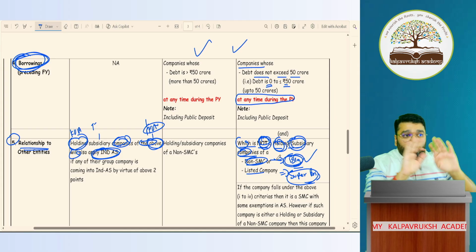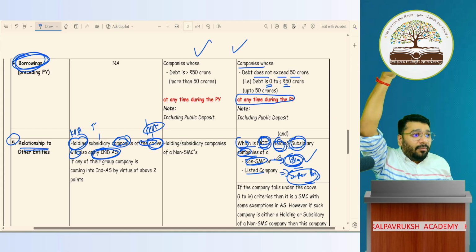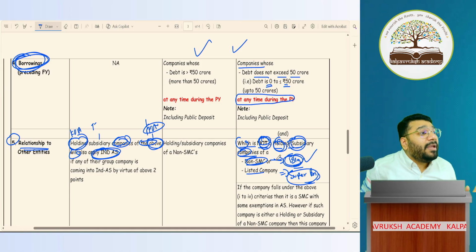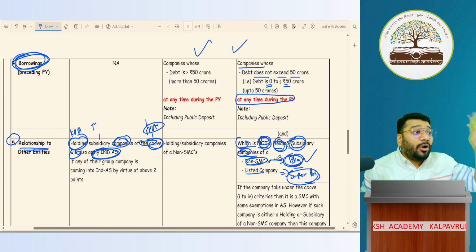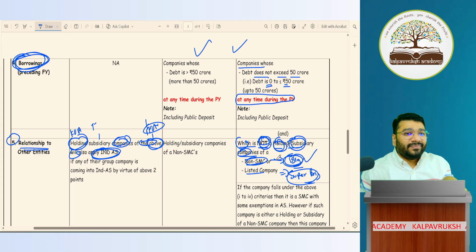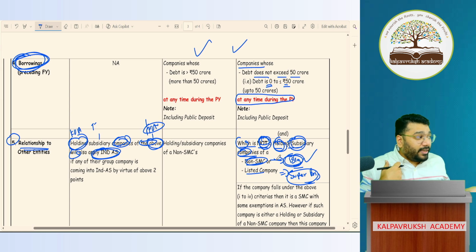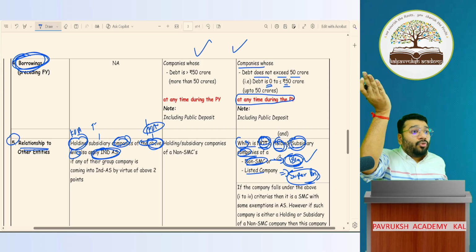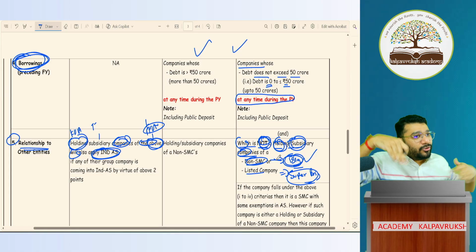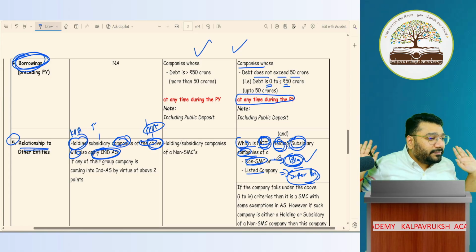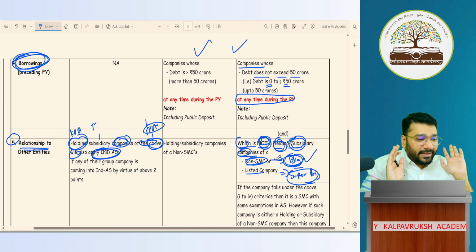For a small company to not apply all AS, my holding company and subsidiary both should not be big or super big. It should be small. So if my younger brother and elder brother both are small companies, and I'm the holding or subsidiary of them, I'm also a small company. Got it, not got it? Fantastic.